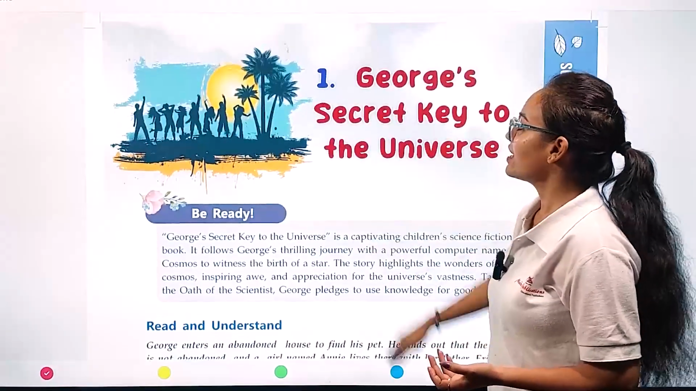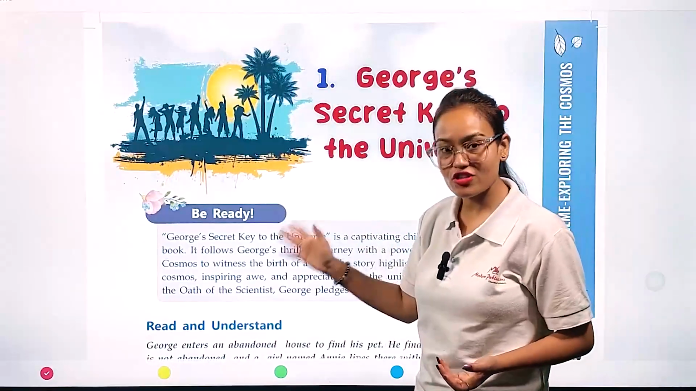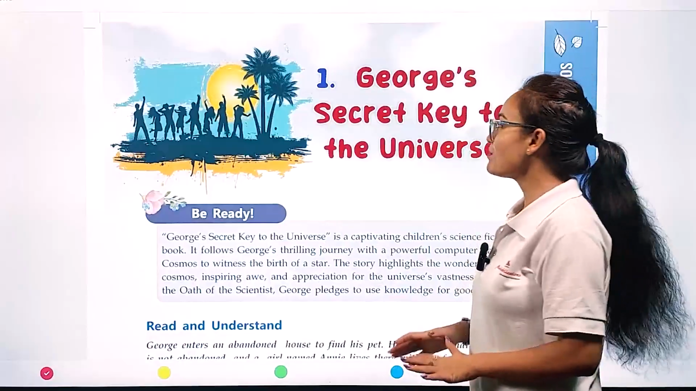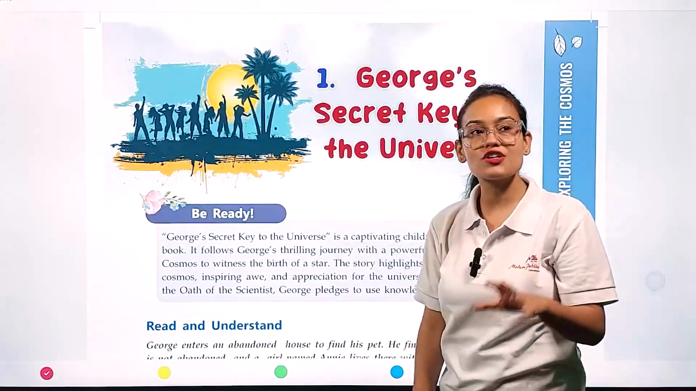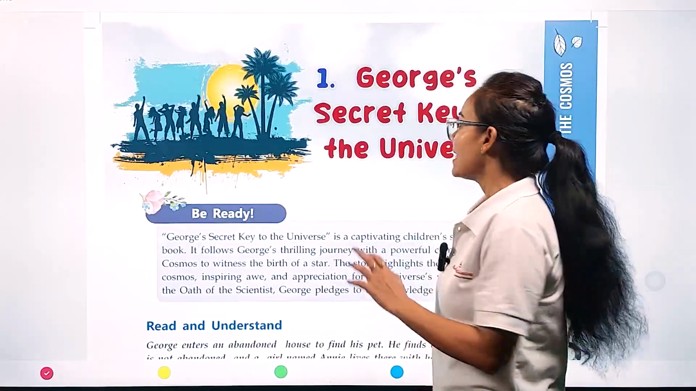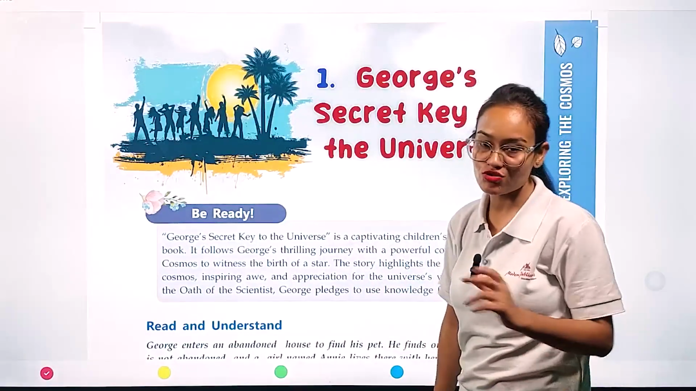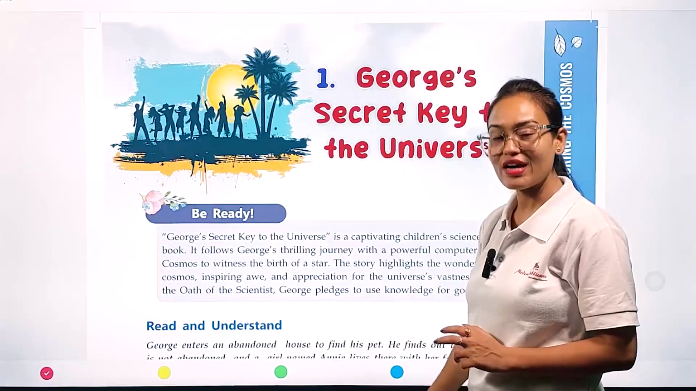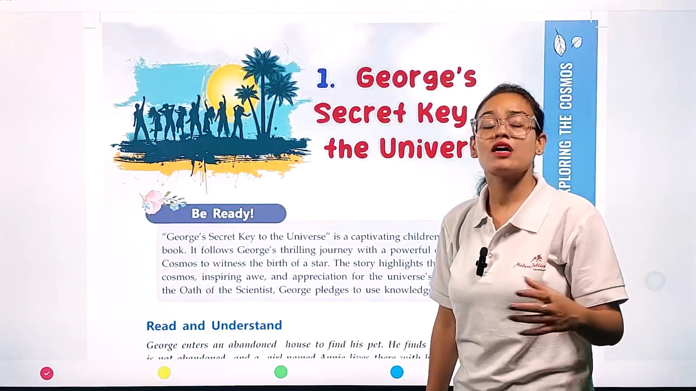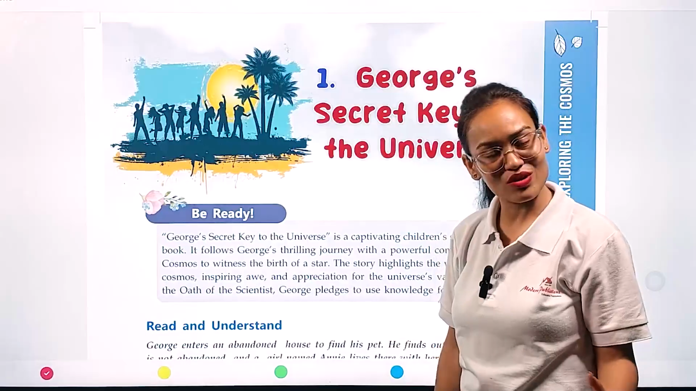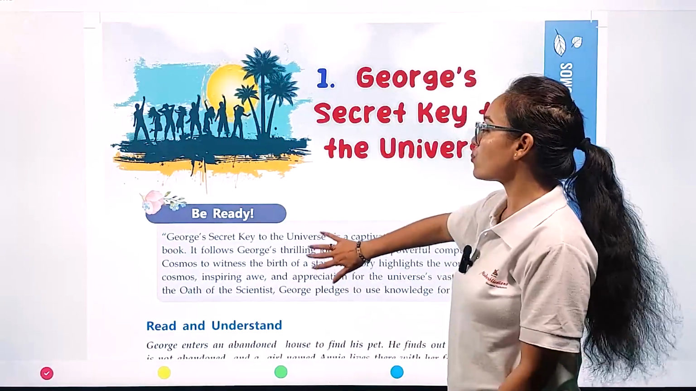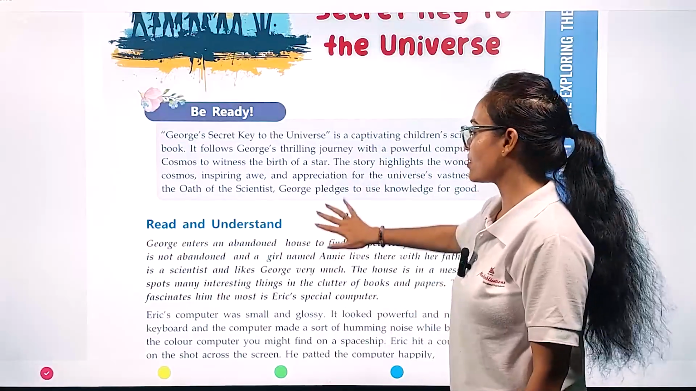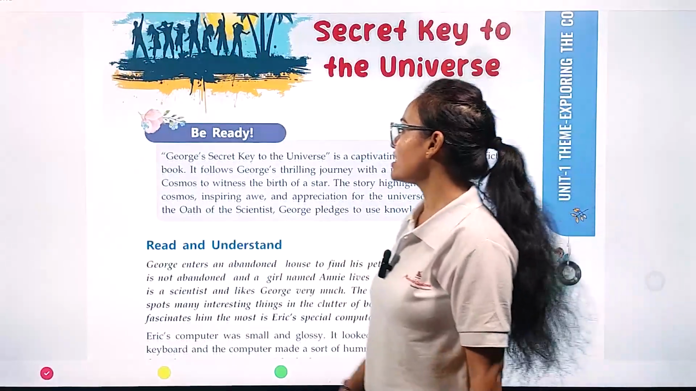My dear student, here you can see this is our first chapter, named George, Secret Key to the Universe. Now what is the meaning of George, Secret Key to the Universe? It means here you are going to see the journey of a boy named George, and how he explored the formation of stars. So you all are going to see all these things in this book. So first topic, be ready.